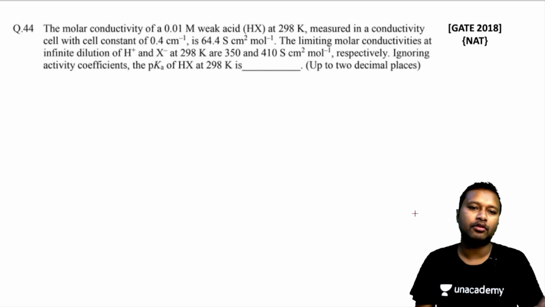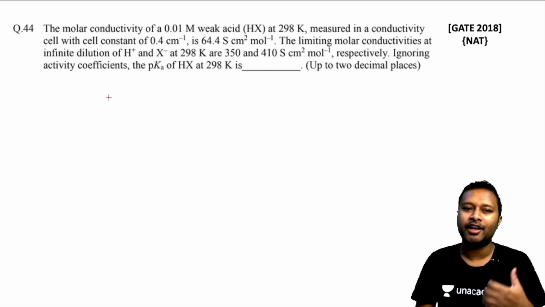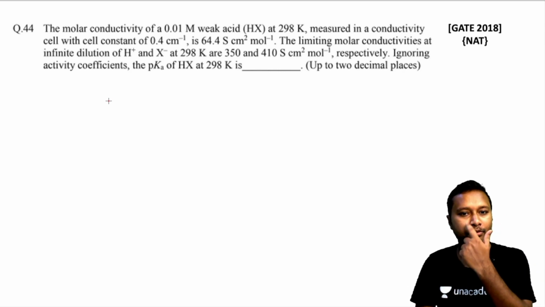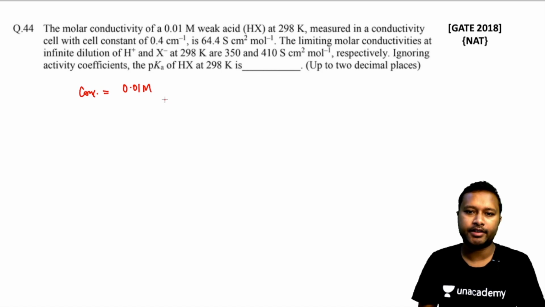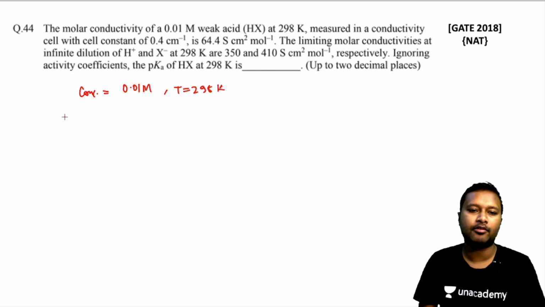Okay, so you have to do a little bit of basic electrochemical calculations to solve this question. So let's first of all write down what are the things given to us. Molar conductivity of 0.01, so the concentration is given to you as 0.01 molar. The acid is HX, fine, and the temperature is given to you as 298 Kelvin. Now what they are asking is the conductivity cell constant.